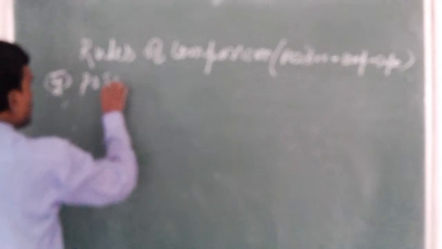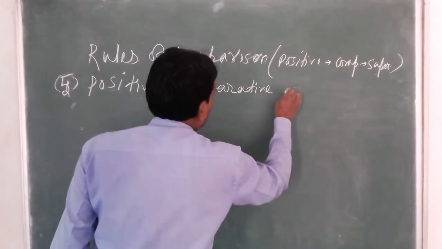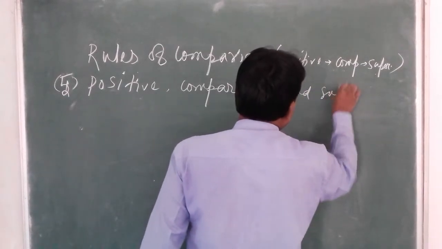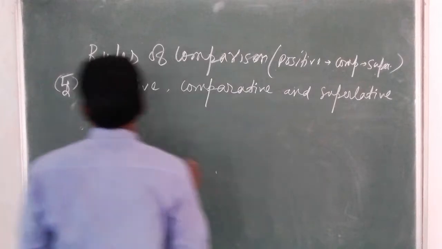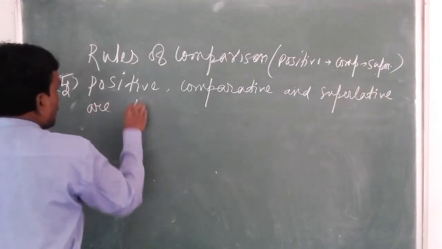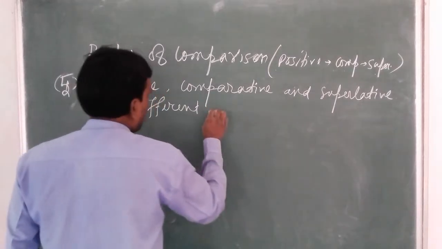Positive, comparative and superlative are different to each other.